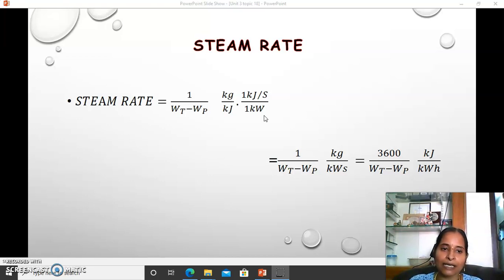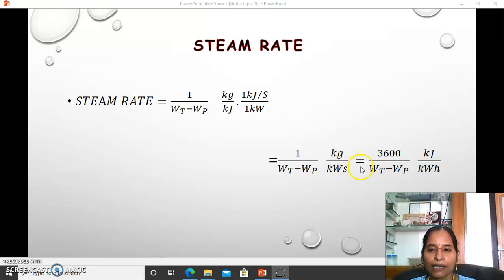Another name for steam rate is specific steam consumption, defined as the flow rate of steam per unit kilowatt of power developed. So here we can define this as steam flow rate by power output. We can write it in terms of 1 by net work done, that is 1 by WT minus WP, in kilograms per second per kilowatt.